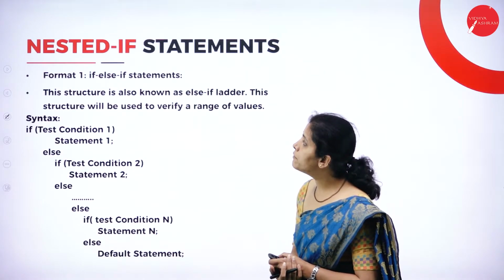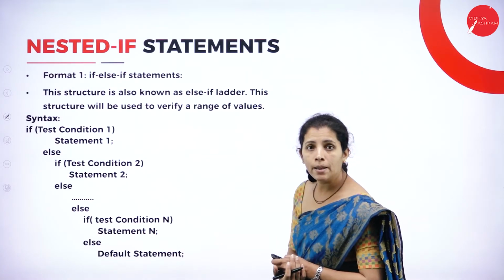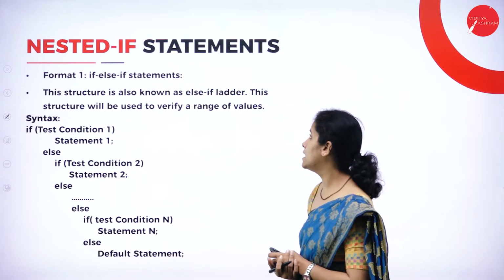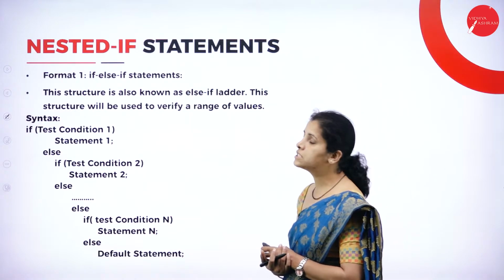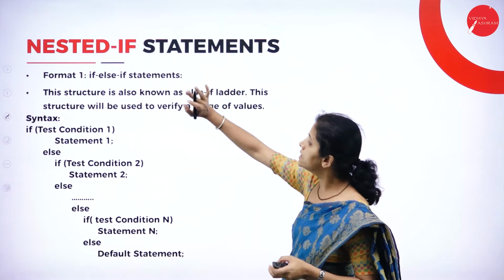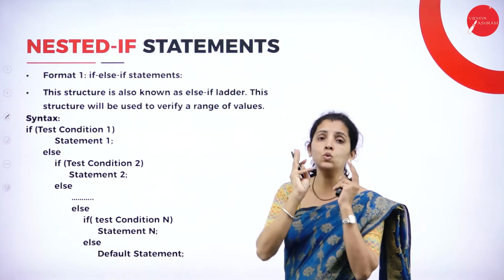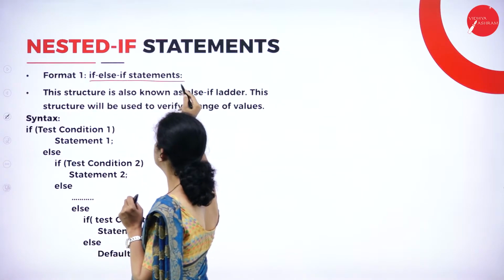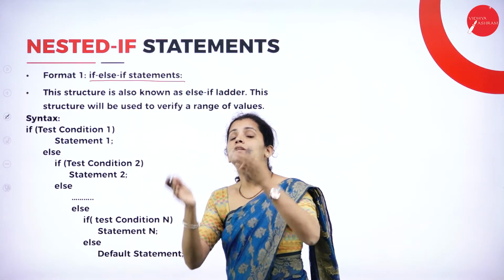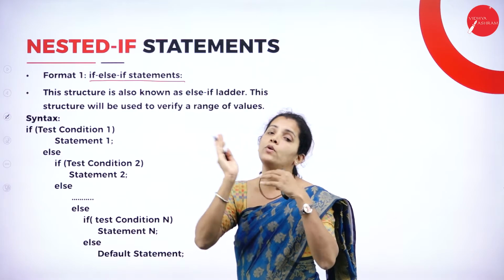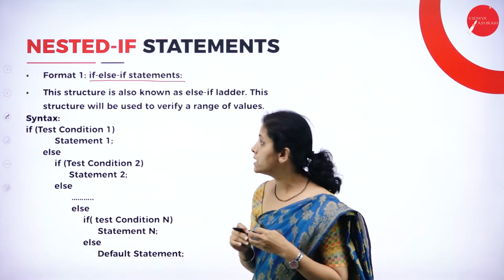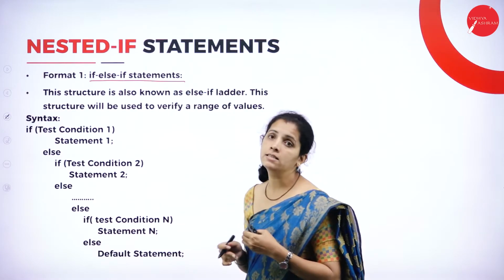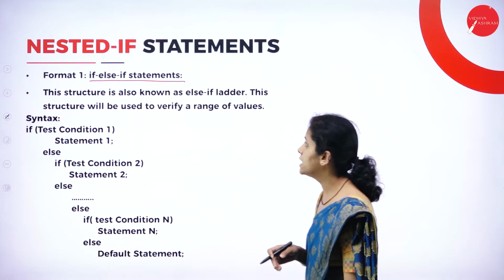Now I'm going to have the next type of selection construct, that is the nested if statement. If I consider the nested if statement, I have two possibilities. One is if else if. Within one if statement, I'm going to have another if statement, which is known as a nested if statement.